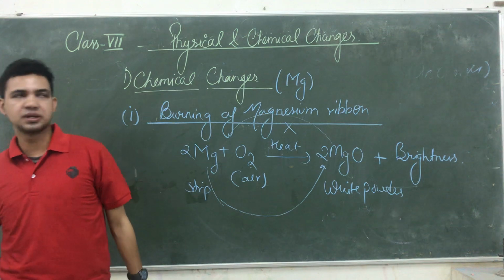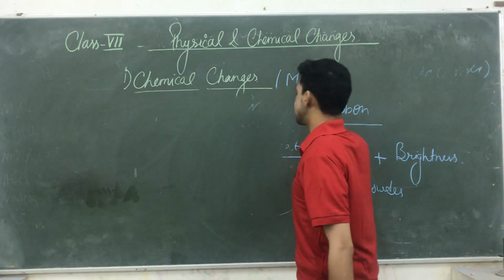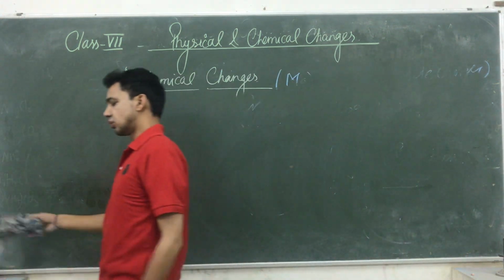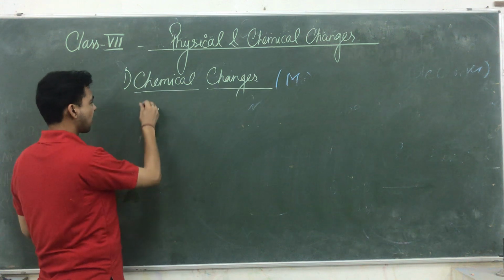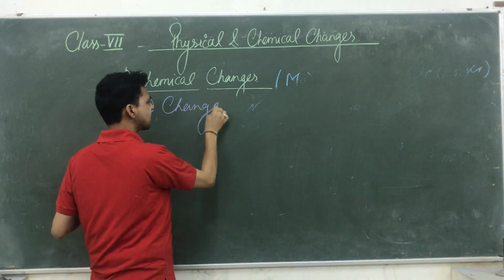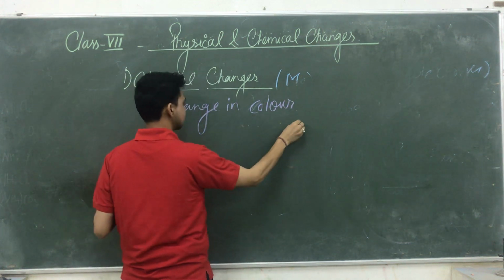Another example is an experiment with copper sulfate solution. Generally the copper sulfate solution is blue in color, and on the basis of change in color we say that a reaction or chemical change takes place.